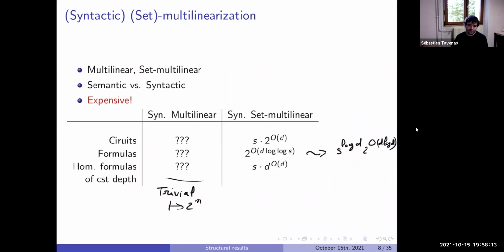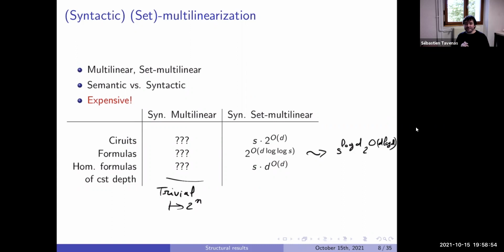You just say it: your formula is a circuit, you multilinearize it, and you transform it back to a formula. But there is something which is in general more useful. In general it's not comparable for all S and D, but there is this one by Raz and Ras, where in fact the idea is always the same. We want to copy the gate a number of times, but in this case it's a formula. This gate will be computed only in the path above, so you want to be very careful how many times you copy your gate.